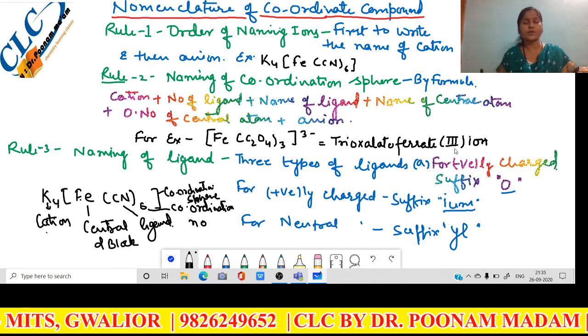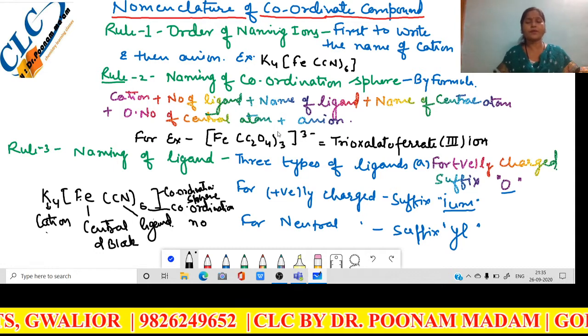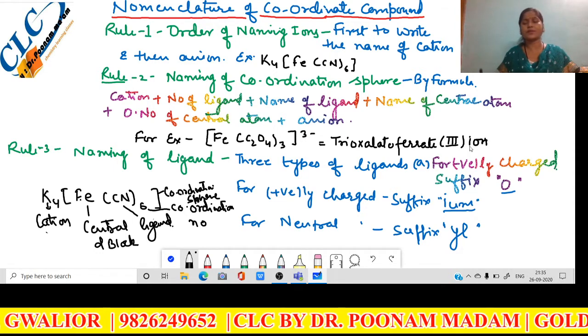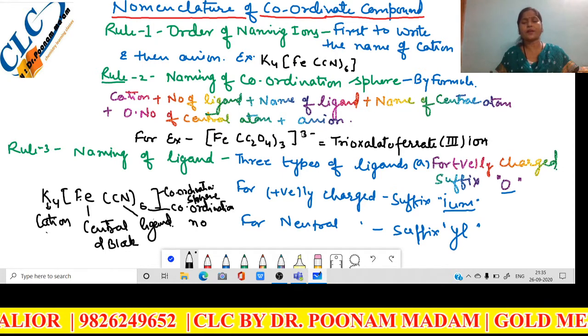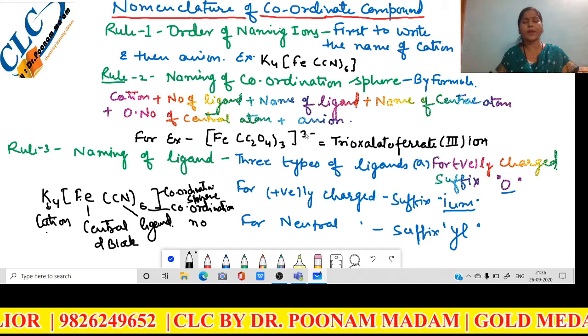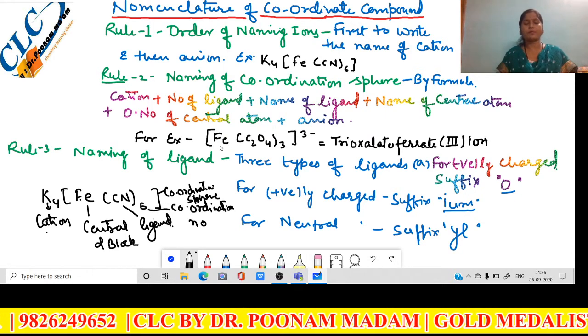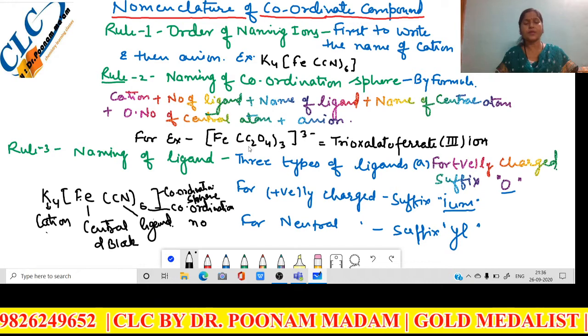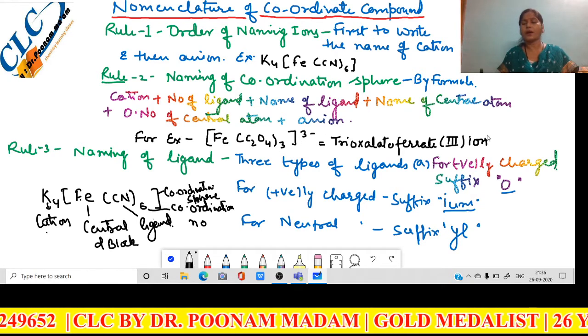Now we will teach you how to do the calculation, how to determine the oxidation number. And here the charge is -3. If the positive or negative charge is written on the upper side of the bracket, then we use the term ion. So the name of this compound is trioxalato ferrate(III) ion.